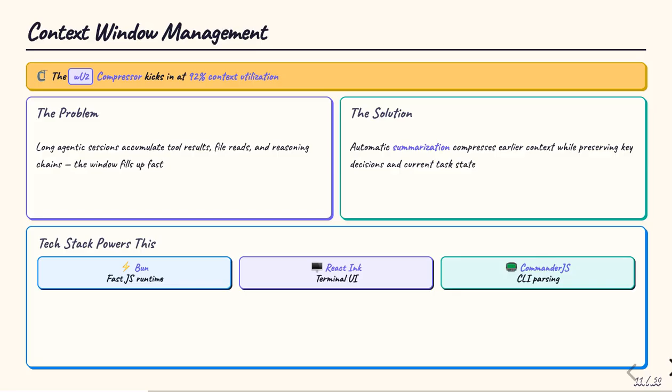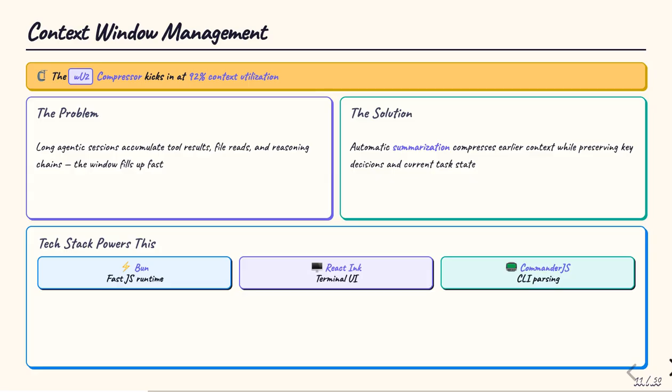Long agentic sessions fill up fast. File reads, bash output, tool results, reasoning chains, they all accumulate. The W2 compressor kicks in automatically at 92% context utilization and summarizes earlier exchanges while preserving key decisions and the current task state. The tech stack supporting all of this is notable. Bun provides compilation efficiency far beyond Node.js. React Ink